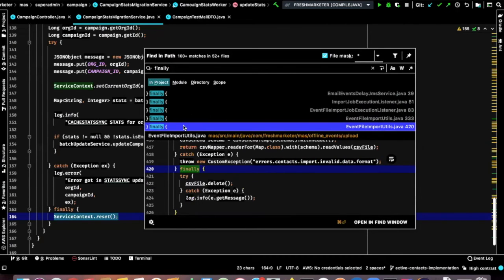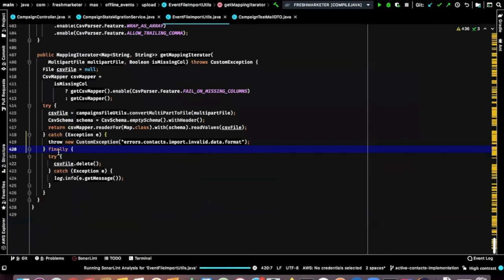Another good use case is that even in the finally block you can have a try catch block. All right, that is also possible.